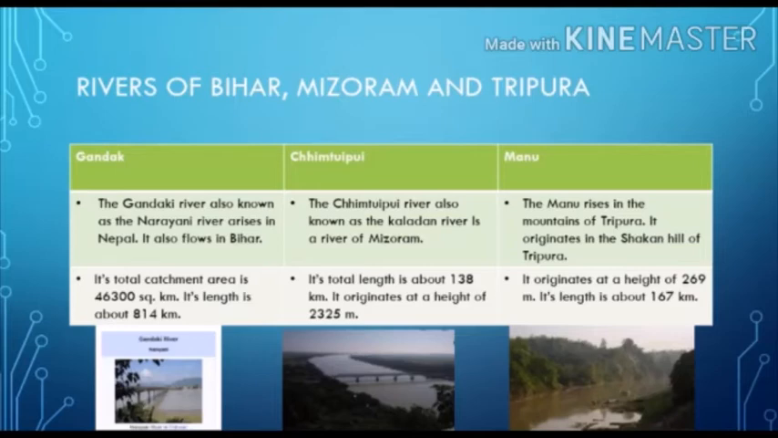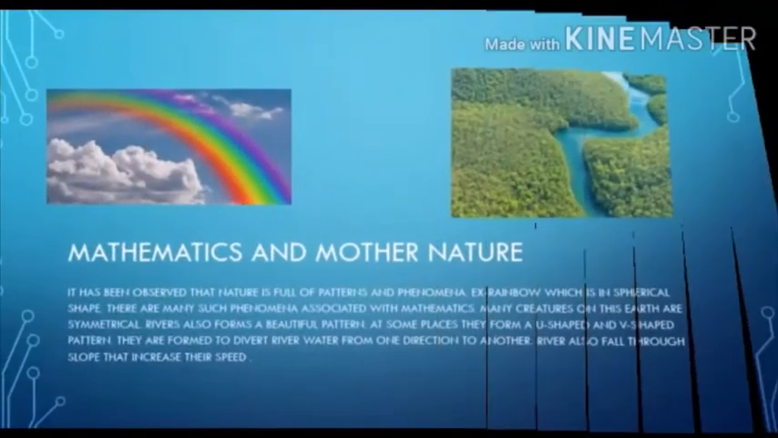Manu. The Manu rises in the mountains of Tripura. It originates in the second hill of Tripura. It originates at a height of 269 meters. Its length is about 167 km.